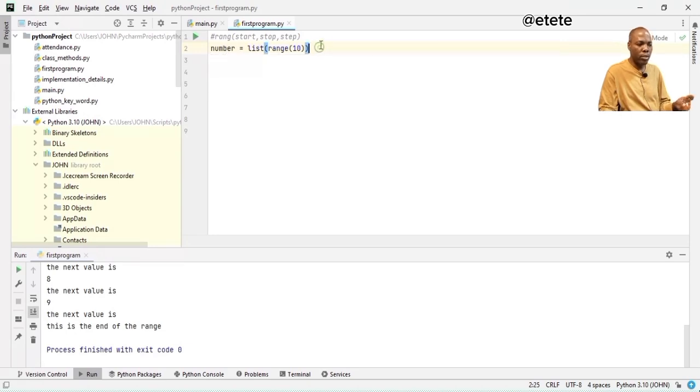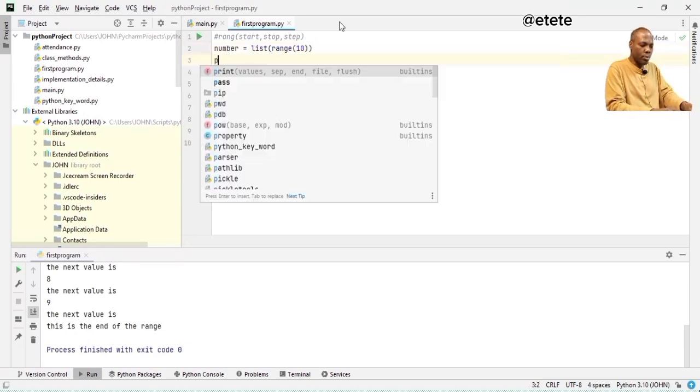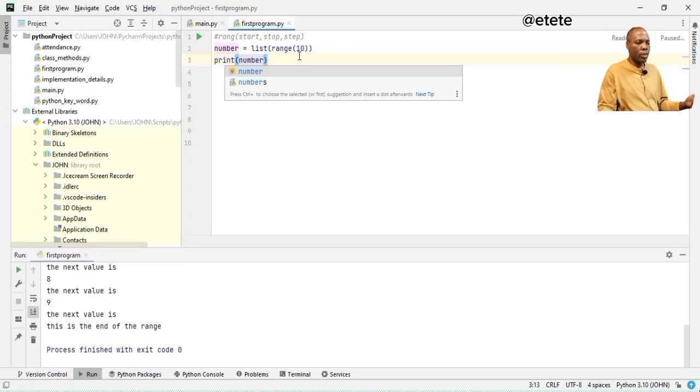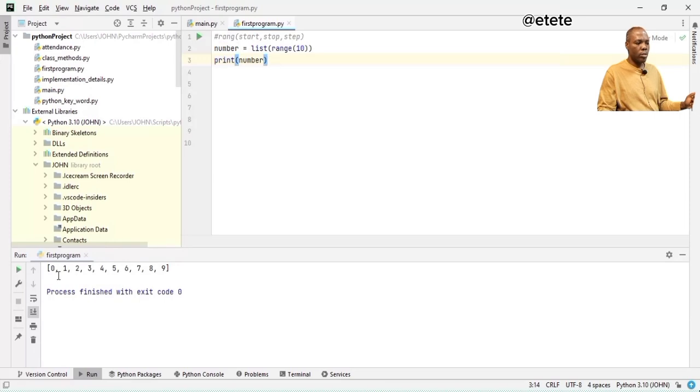And I'll print out this variable. So print number. So that will be a list. So I execute. So you can see that this is a list that I've created. So from 0, this is 0 to 9. So you can see the beauty of range. So I'm using this range to create the values for this list. And I'm putting it inside this number.